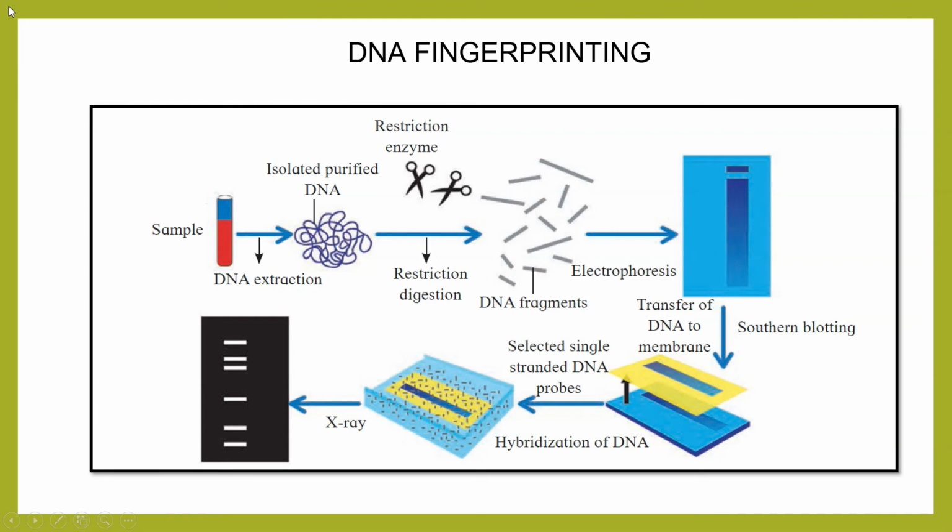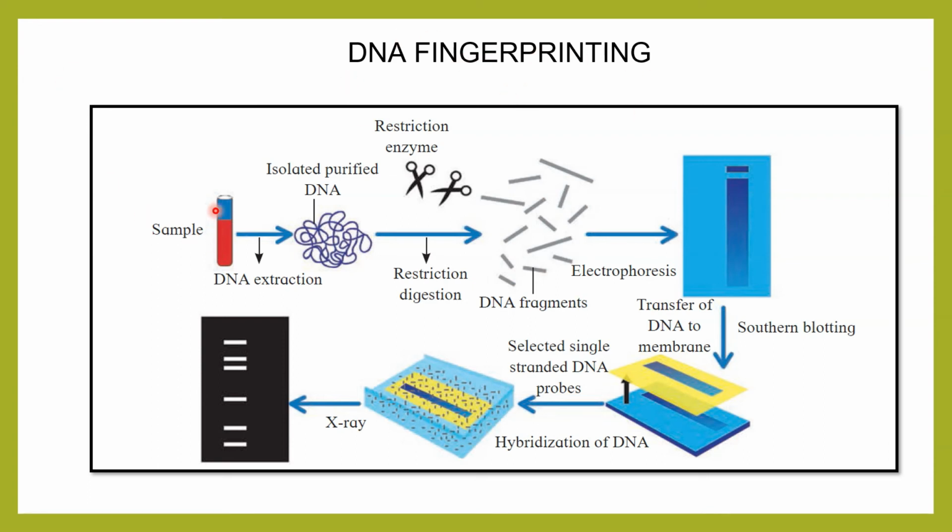DNA fingerprinting. Now this DNA fingerprinting technique is a boon in today's time, because with it you can find out whose DNA is matching. If it is a crime scene, such as a murder or a rape, or if there is a maternal or paternal dispute to find out who is the father of the child, DNA fingerprinting plays a very important role. So what is the procedure of DNA fingerprinting?